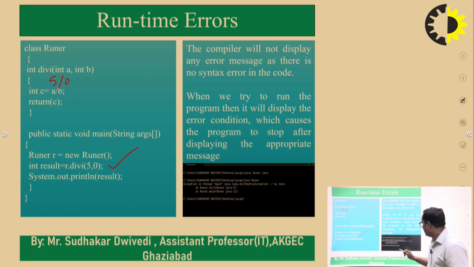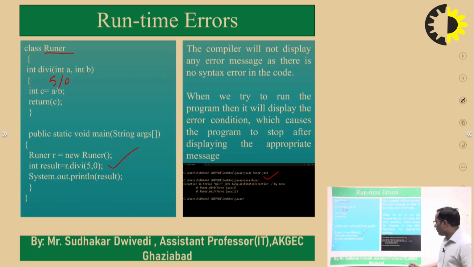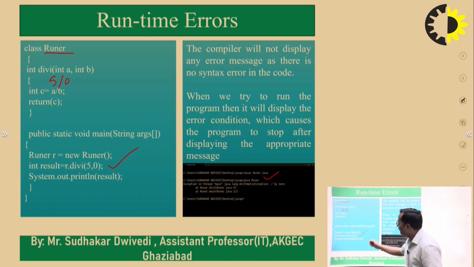See here what happens whenever we execute this program, this Java class runner. What is displayed here? Exception in thread main java.lang.ArithmeticException, that is division by 0. This is the main thread, the main flow of the execution.